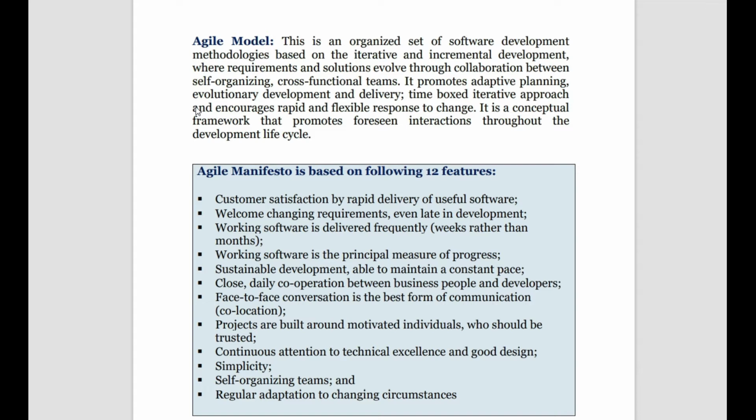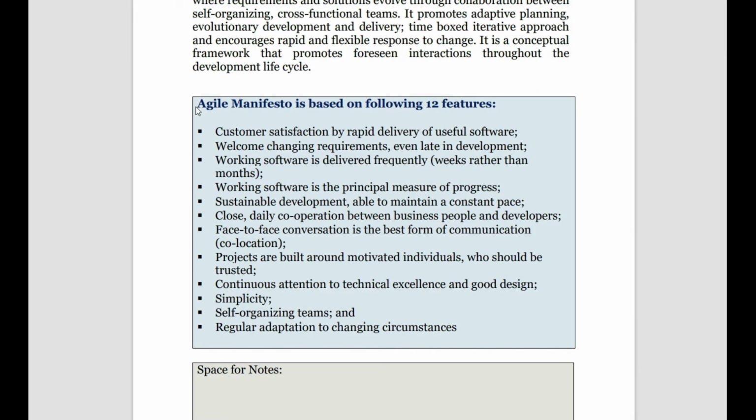Time-boxed approach. What does agile provide? It provides a time-boxed approach and encourages rapid and flexible response to change. What does the Agile Manifesto consist of? Agile follows these things as its system development methodology. First, customer satisfaction and rapid development of useful software. Then, welcoming changing requirements, even late in development. Working software is delivered frequently. Then, working software is the principal measure of progress. So if you complete something this month, that is a measure of progress.